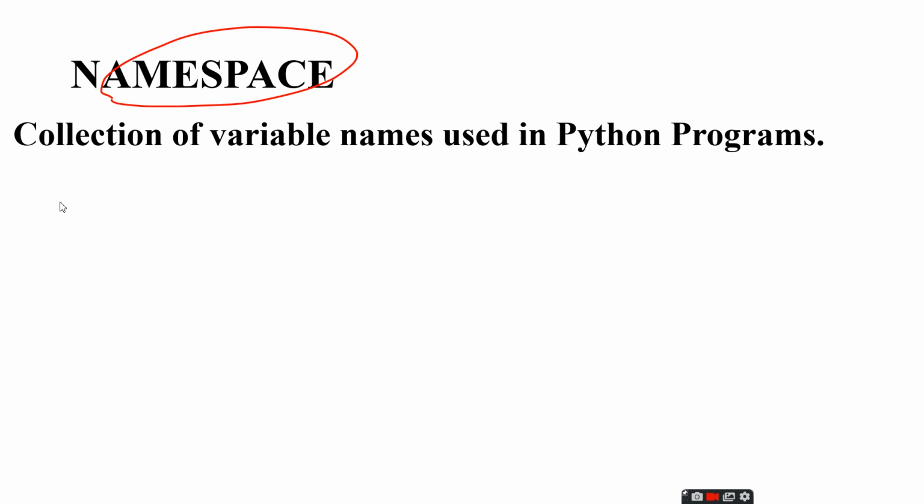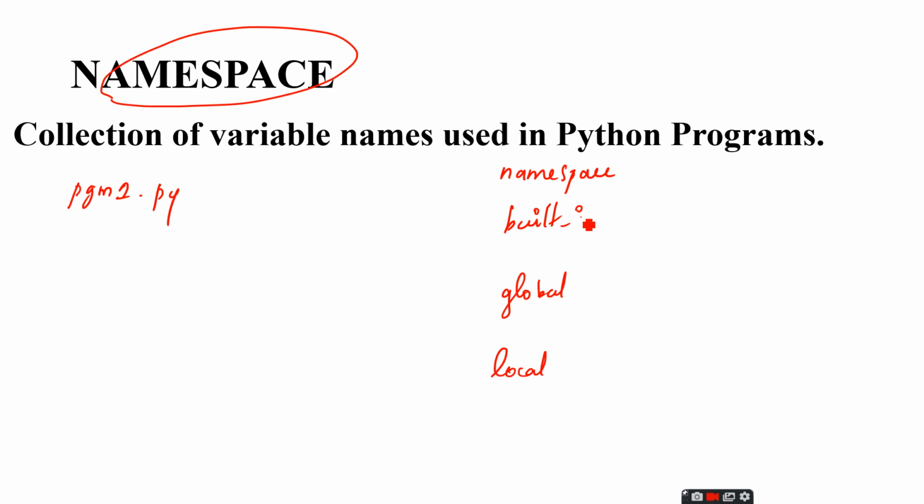And we learned that if we save a file with the .py extension, for example program1.py, it is a Python module. So in Python, each module has a separate namespace, and it has a local namespace, global namespace and built-in namespace. For example, we have a function def add, then c equal to a plus b.